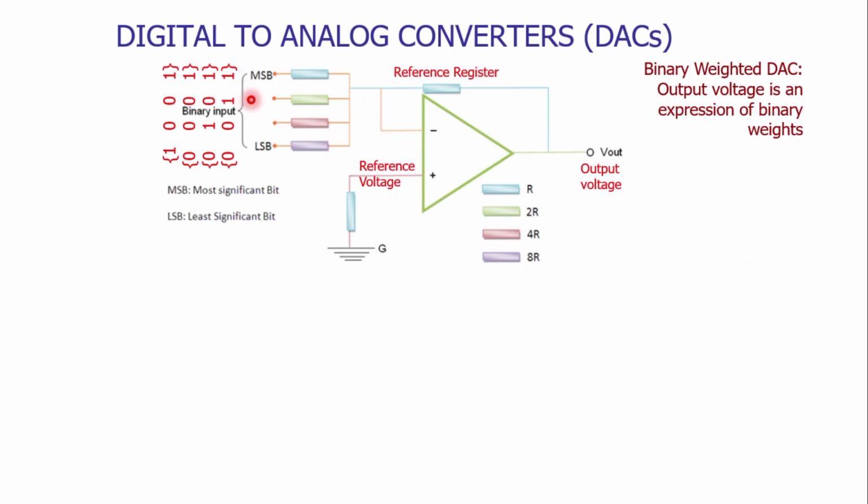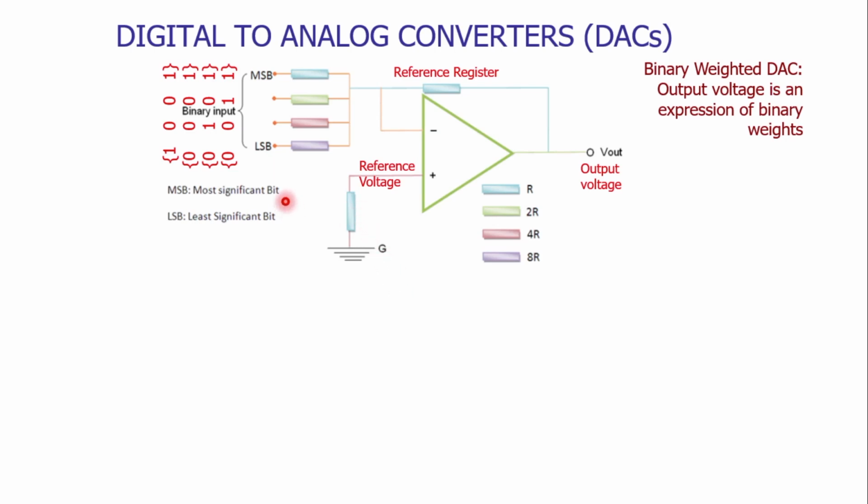Now if I take the example of 1 1 0 0 as the binary input, when the MSB value is 1, that is a high level input, then the voltage belonging to the MSB will be the reference voltage.